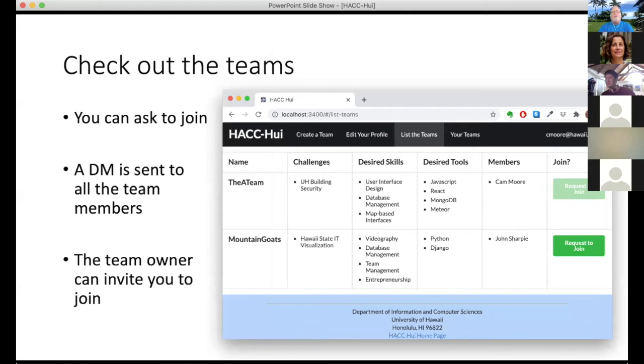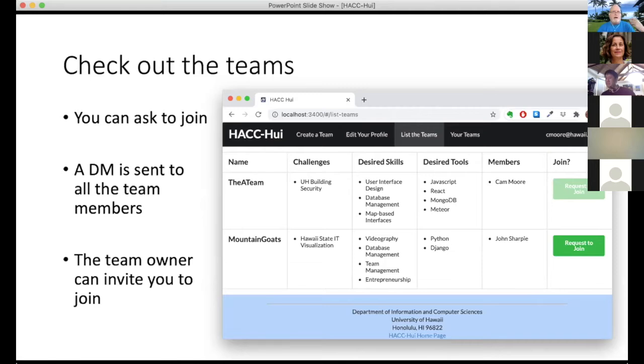Once you've got your profile, if you want to join a team, you can go to the list of teams and take a look. This is just an example, and I imagine it's going to change dramatically between now and two weeks from now. You can see the teams, what challenges they are interested in solving, what skills they want on the team, what tools they're planning on using, and the members currently on the team.